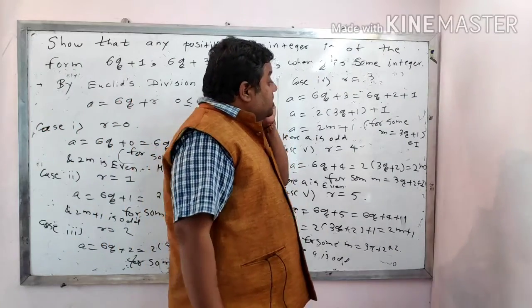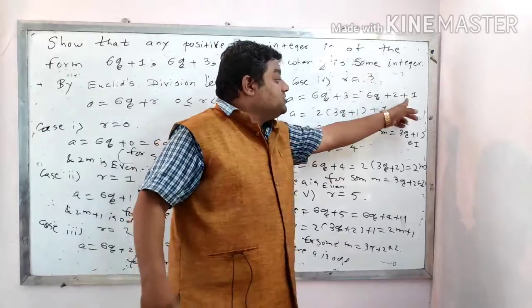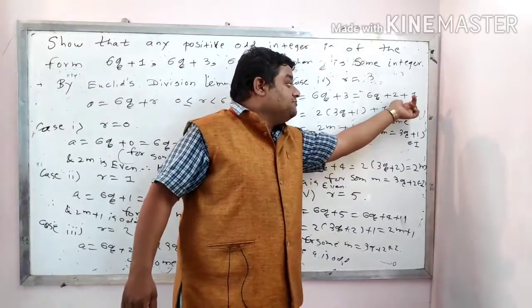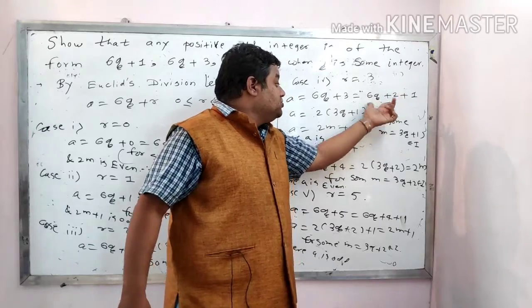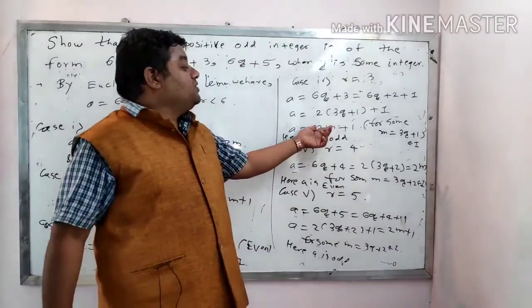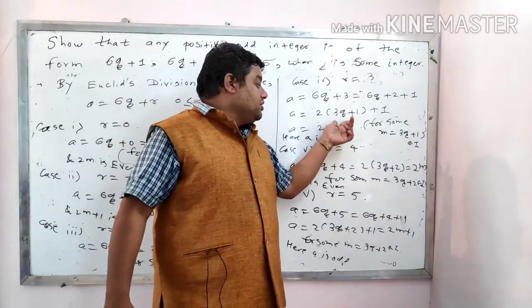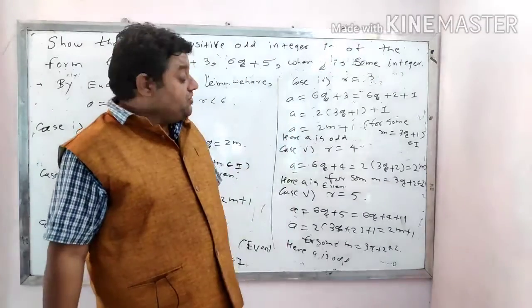Again, r equal to 3. Now I want to take 2 common. So for that, I split 3 as 2 plus 1. So 2 is common between these two, 6q plus 2. 2 in bracket 3q plus 1 is outside. So it is 2m plus 1 for some m equal to 3q plus 1. So a equal to what? 2m plus 1, then a is odd.